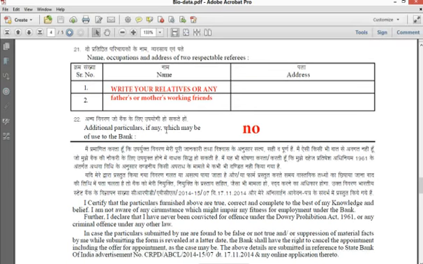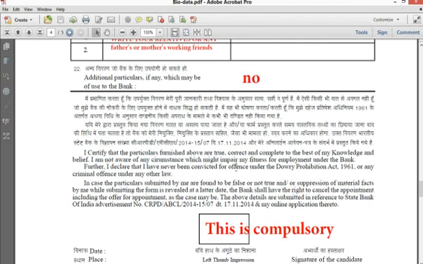Okay, and additional particulars, anything which may be useful to the bank. If you have any additional qualification, like a degree, like I said before, or diploma courses, any bank courses, you can mention them here, which are useful to the bank. If there is none, just put no here. Okay.